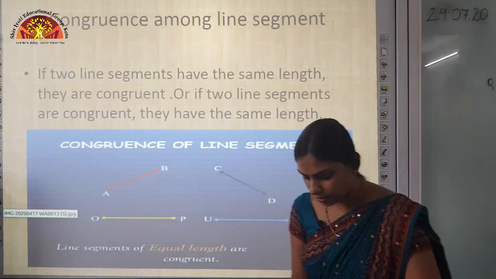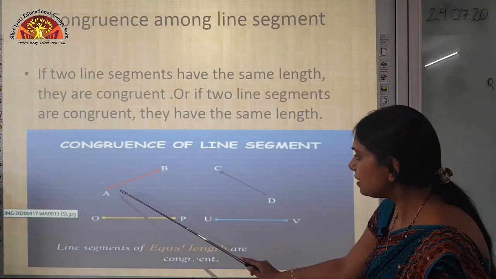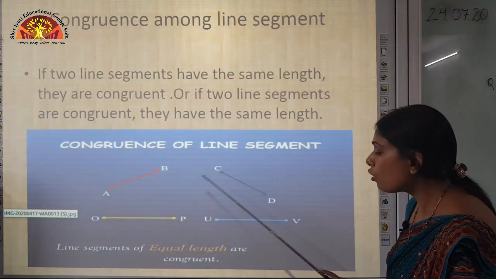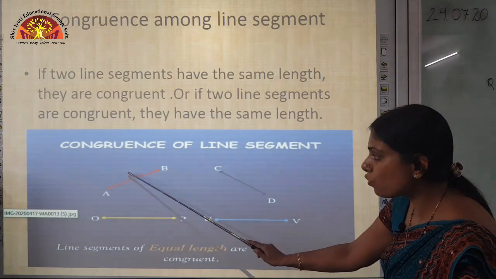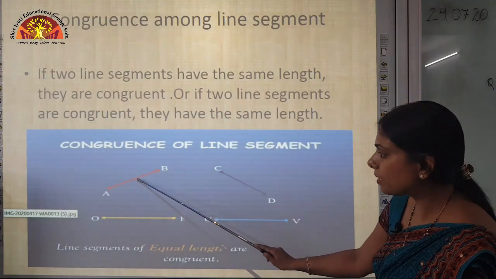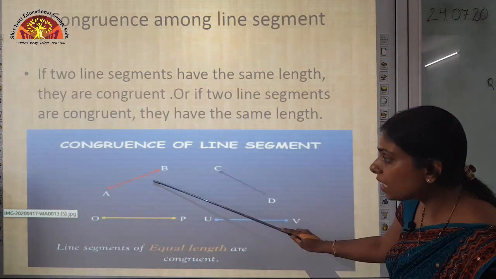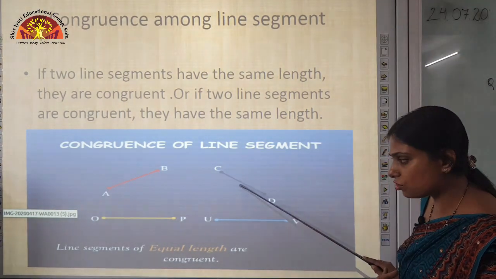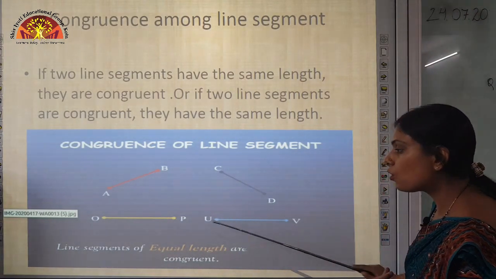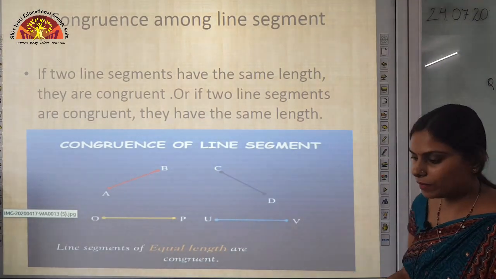Is it clear, students? Now you can see here the figure, congruence of line segments. Here is the line segment AB and here is the line segment CD. They both are of the same length. Suppose AB is 5 cm, then CD is also 5 cm. Since both line segments AB and CD have the same measurements, they are congruent to each other. Similarly, line segments OP and UV are congruent to each other because they are equal in measurement.